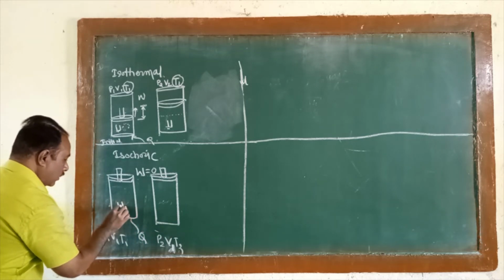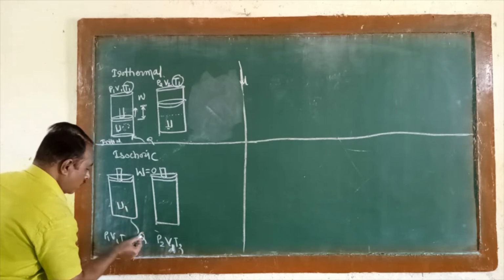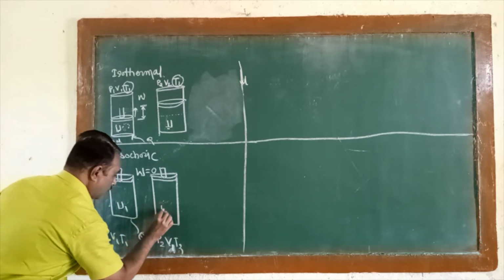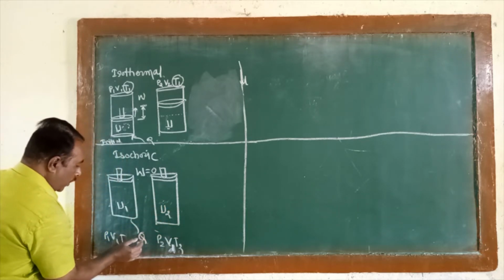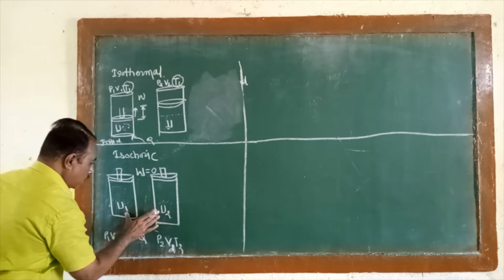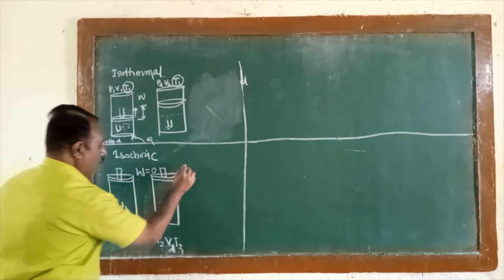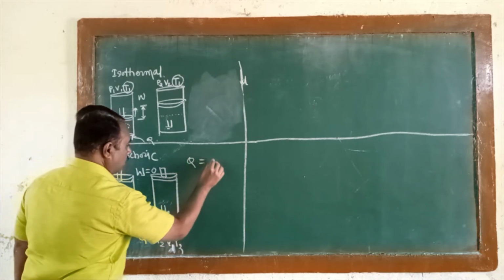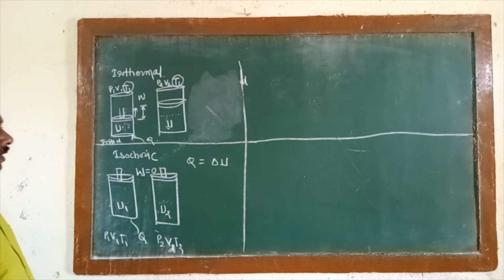Therefore, the internal energy at the initial stage is U1, and after receiving the heat energy, that energy becomes U2. Only the heat energy received from outside is stored in the form of internal energy, but work is not done there. Therefore, that amount of heat energy is equal to delta U here. Okay.